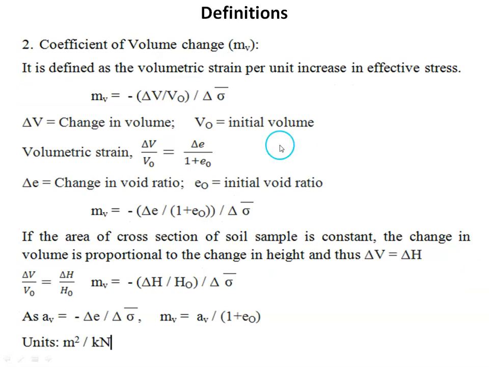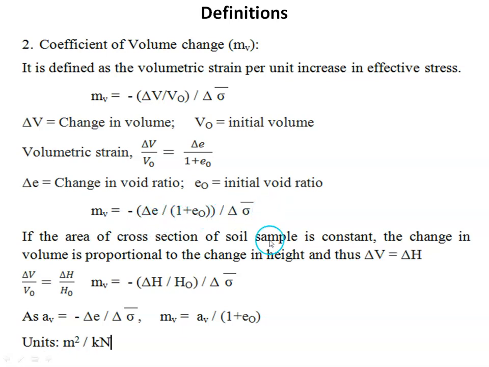Then coefficient of volume change, it is defined as the volumetric strain per unit increase in effective stress. Volumetric strain is nothing but change in volume divided by initial volume divided by increase in effective stress, represented with delta sigma dash symbol. Then volumetric strain can also be expressed in terms of void ratio. So we can write delta V by V naught equal to delta e by 1 plus e naught. Delta e is the change in void ratio and e naught is the initial void ratio. Then we can also write coefficient of volume compressibility or coefficient of volume change as delta e by 1 plus e naught divided by delta sigma dash.